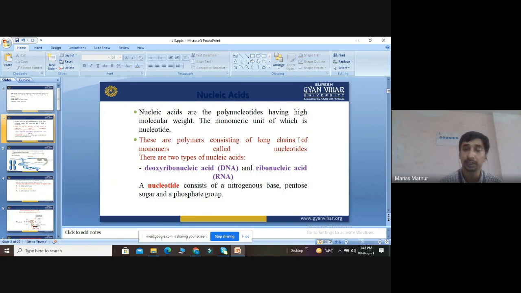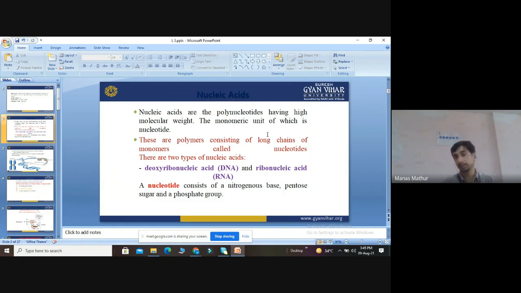Normally DNA is double stranded and RNA is mostly single stranded. But mostly the plant infecting nucleic acids are RNA, and animal infecting nucleic acids are basically DNA.